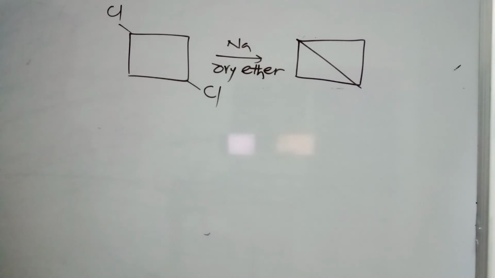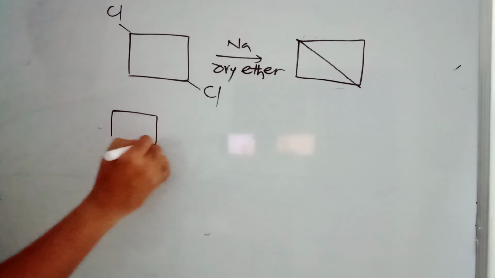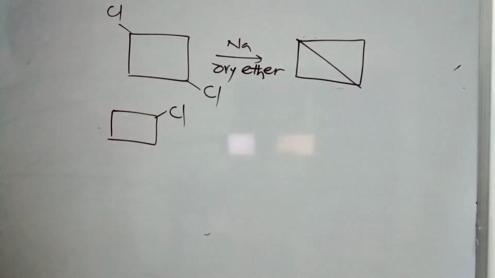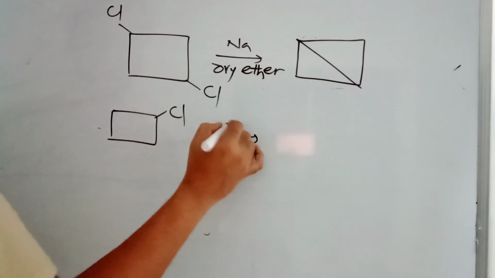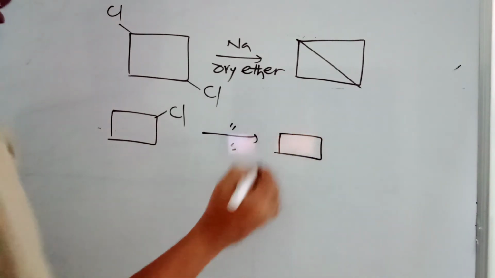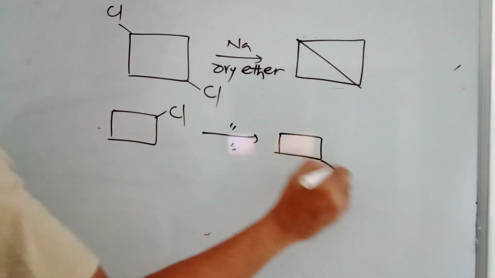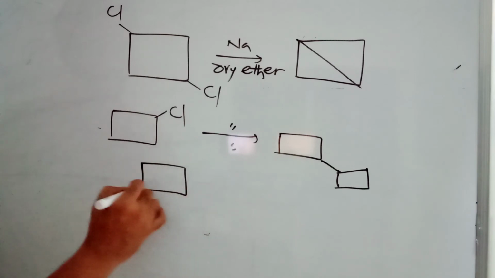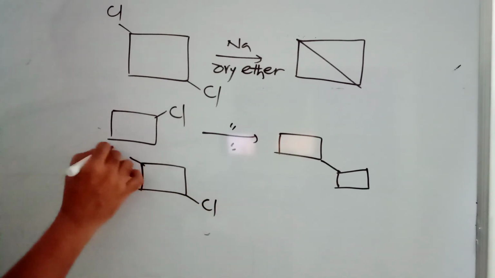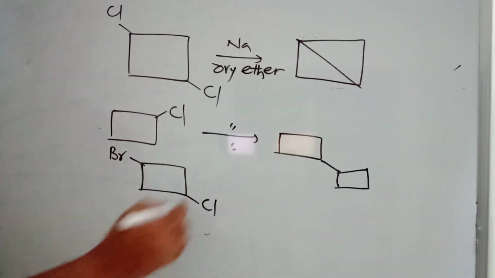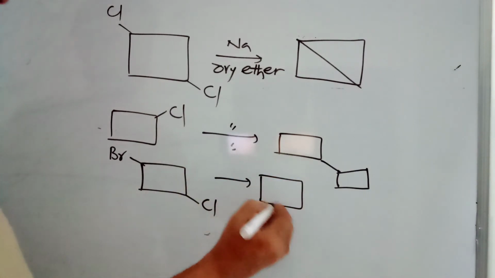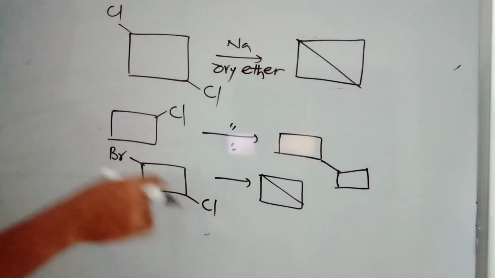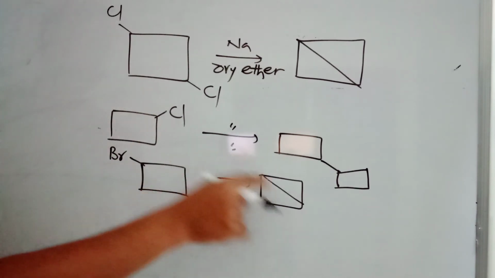a product like this. Chlorine, chlorine out, a bond is formed like this. Otherwise, if you are having only one chlorine, you can't get here. But if you are using sodium dry ether, this is going to form a bond with another one. Two units are going to join. And if it is given like this, a chlorine and a bromine, one chlorine, one bromine, so you can expect this product. Again, chlorine, bromine both will be going in the similar way, and you are getting a bond here.